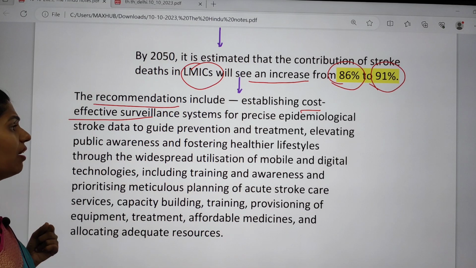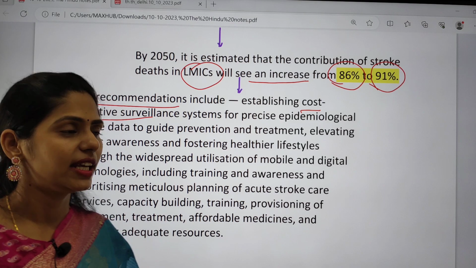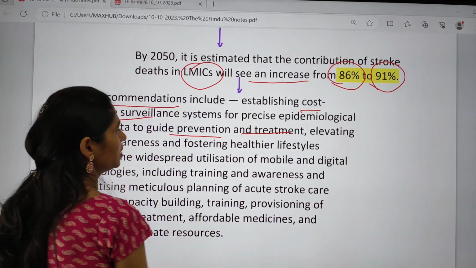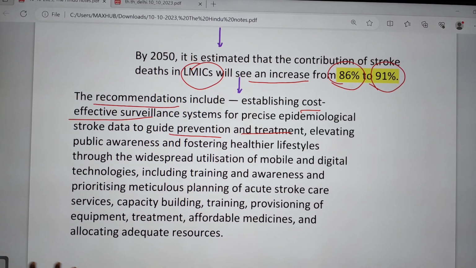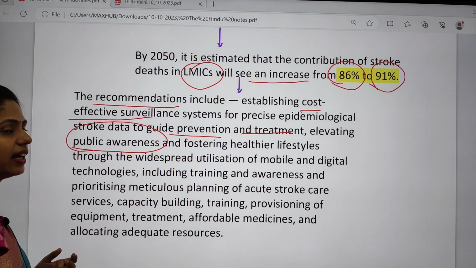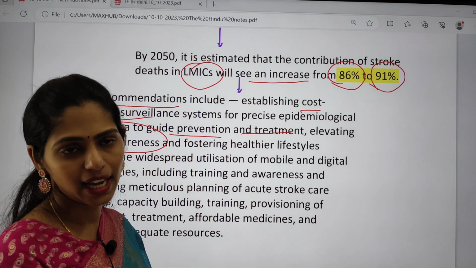We also have to go for data collection, that is epidemiological data, and look at the prevention and treatment of stroke. We can also increase public awareness regarding how lifestyle modifications will be helpful.